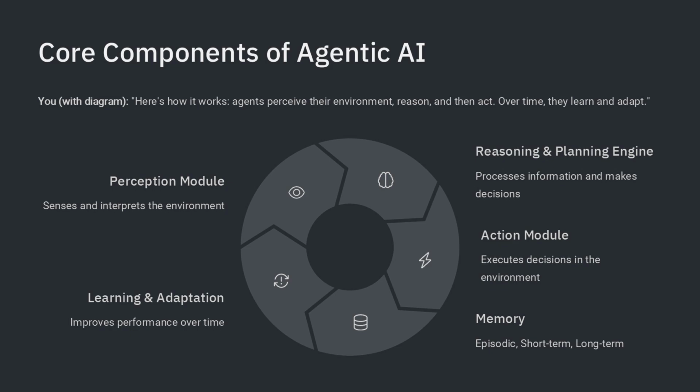There are five main components of Agent AI: perception, reasoning, action, memory, and learning. They are explained as follows. Perception model senses and interprets the environment. Reasoning and planning engine processes information and makes decisions. Action module executes decisions in the environment. Memory stores and has three types: short term, long term, and episodic. Learning and adapting improves performance over time. It uses the memory to learn from the things it has done before.